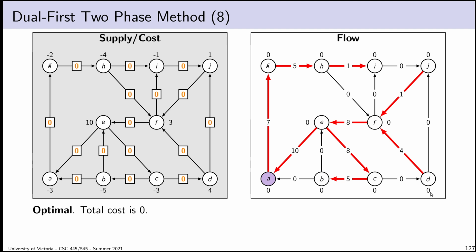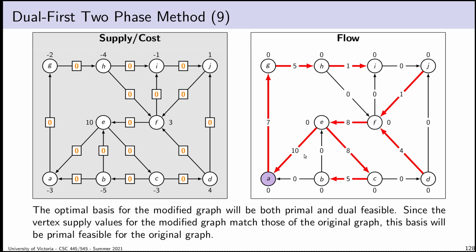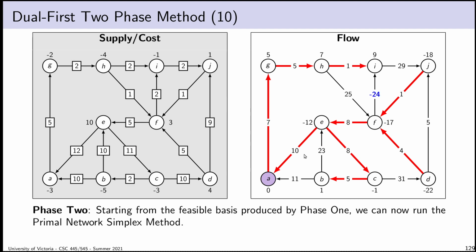Okay, so I do this, and I end up with an optimal basis for this modified problem, which is both primal and dual feasible for the modified graph. But I observe the condition to be primally feasible is simply that all of the flows are balanced, so supply and demand gets balanced, and I haven't changed my supplies from my original graph, and that all of the flow goes in the right direction, which is true because the basis is primally feasible for this graph. That means that this basis is primally feasible for my original graph too. So I know that if I take this basis back to my original graph, it'll be primally feasible, and I can start running the primal simplex method.